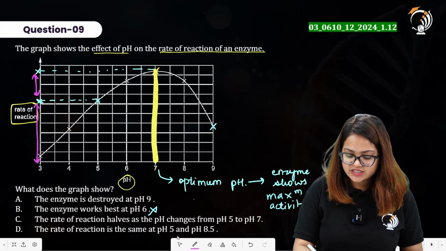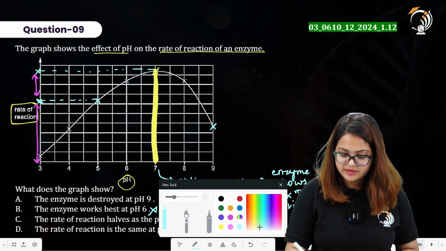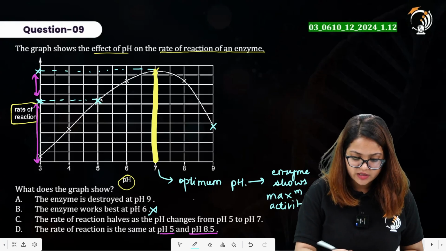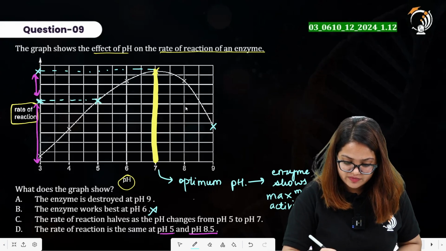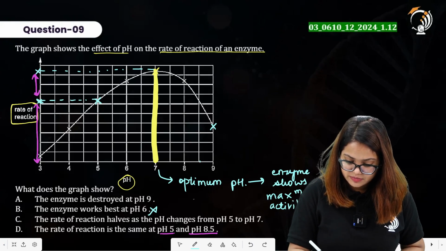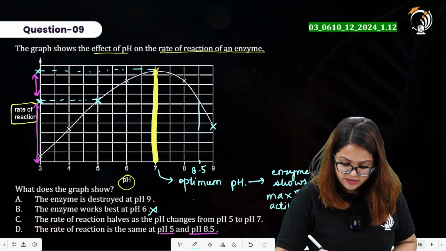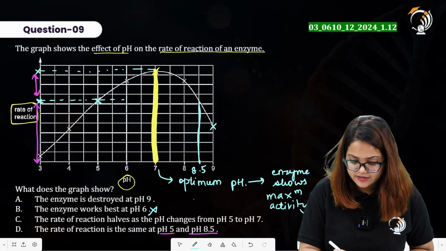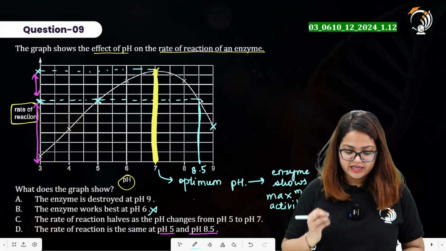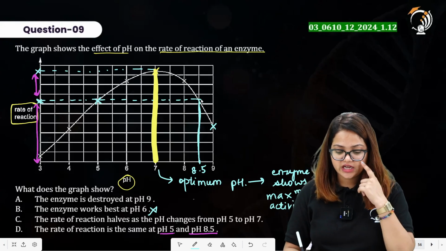The rate of reaction is same at pH 5 and pH 8.5. Now we have the rate of reaction at pH 5. pH 8.5 is here. This is the value. So this statement is true, as it was saying the rate of reaction is same at pH 5 and pH 8.5.